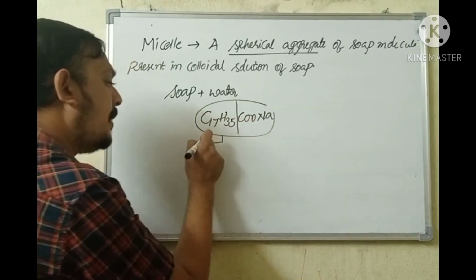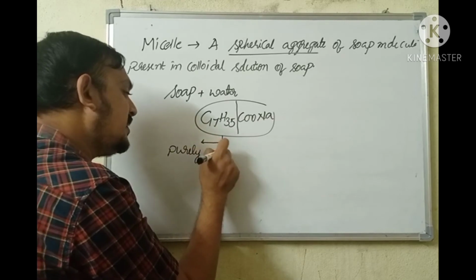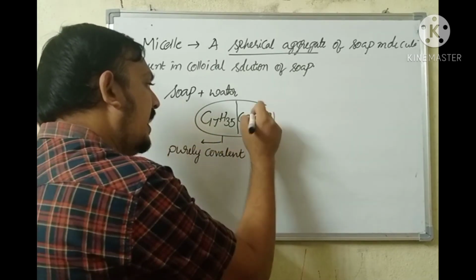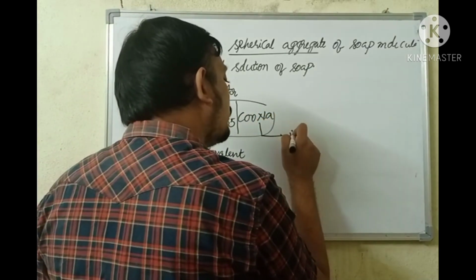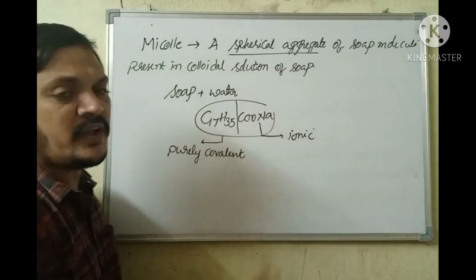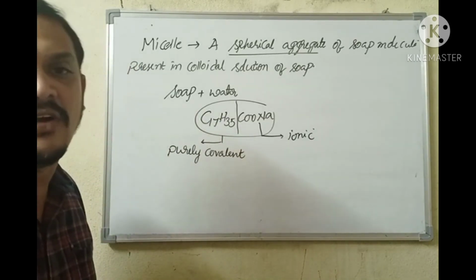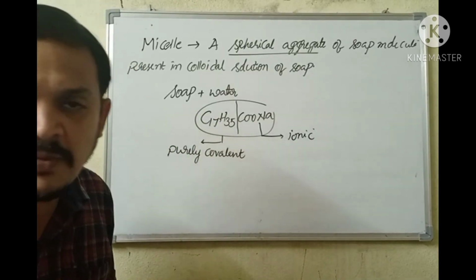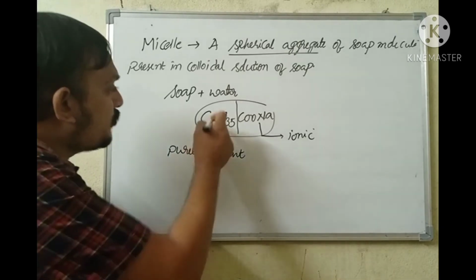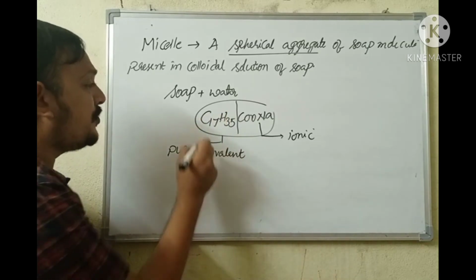One is the carbon chain, which is purely covalent. Another one is the carboxylic part, which is ionic in nature. When soap is dissolved in water at concentrations higher than critical micelle concentration, micelles are formed from soap molecules containing these two parts.